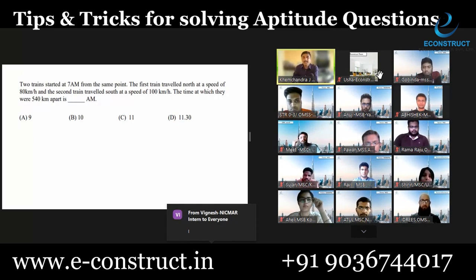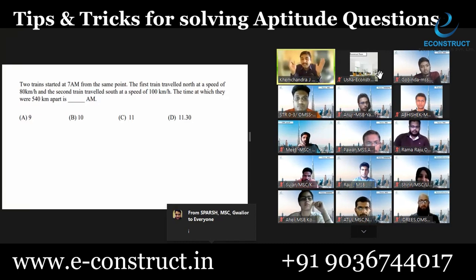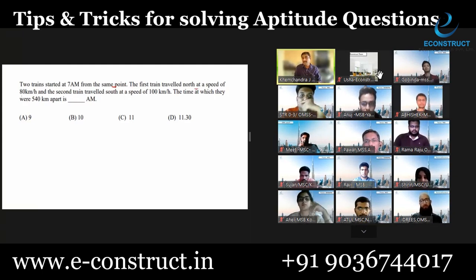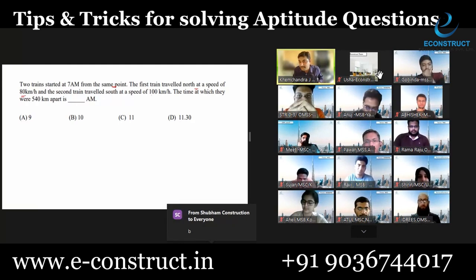Now, look at this question. Problems on trains is one of the favorite topics as far as aptitude tests are concerned. Most of you have come across these questions before also. These two trains started at 7 a.m. from the same point. The first train traveled towards north at a speed of 80 kilometers per hour and the second at 100 kilometers per hour towards south. It means that both trains are moving in opposite direction.